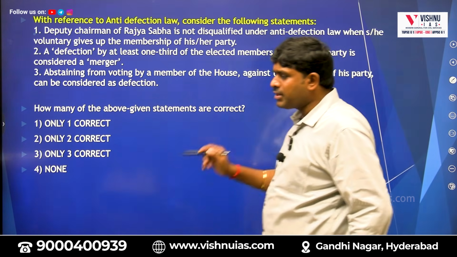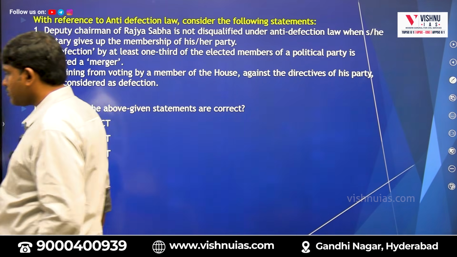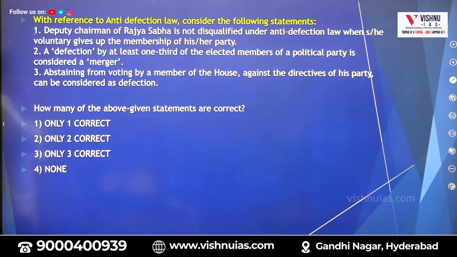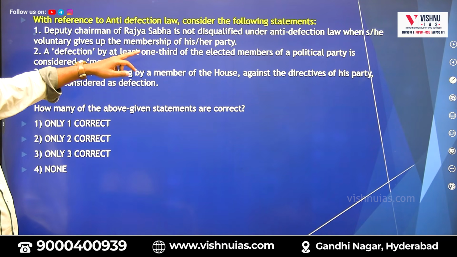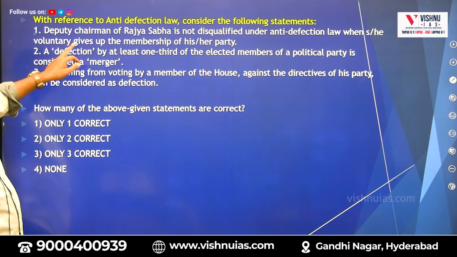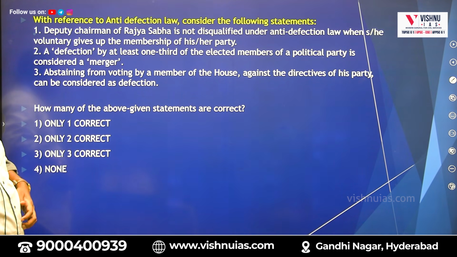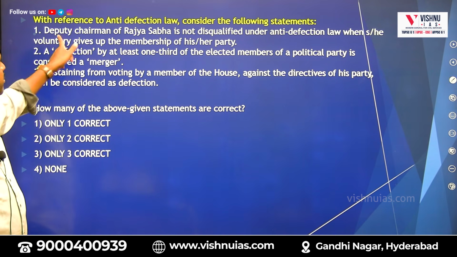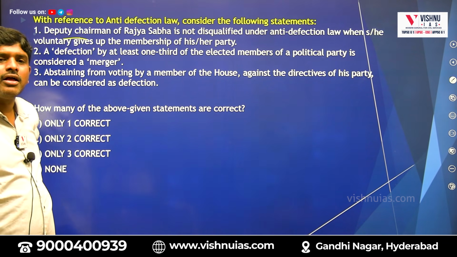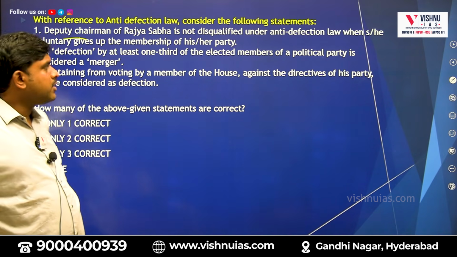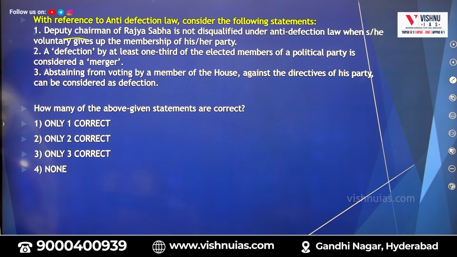See, tell me the answer. A deputy chairman of Rajya Sabha is not disqualified under the anti-defection law when he or she voluntarily gives up membership of his party. Second, a defection by at least 1/3 of the elected members of a political party is considered a merger.